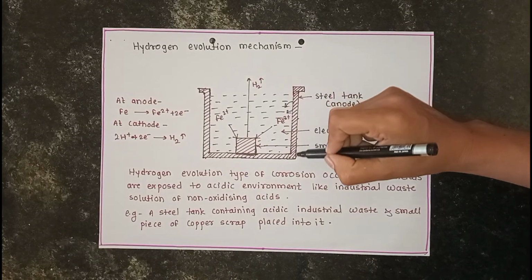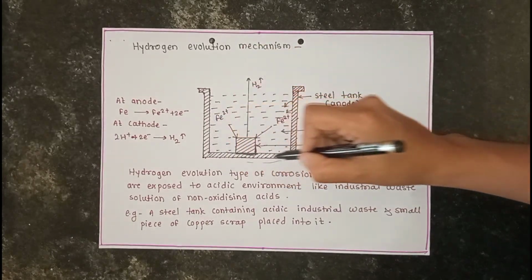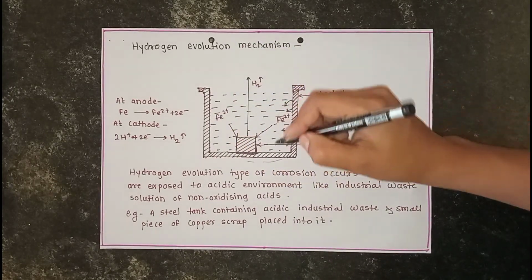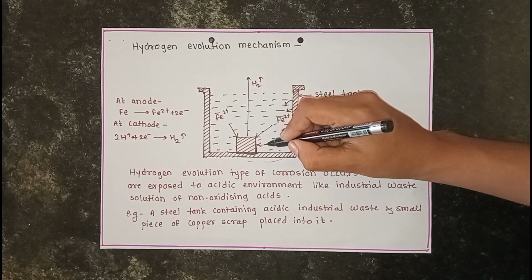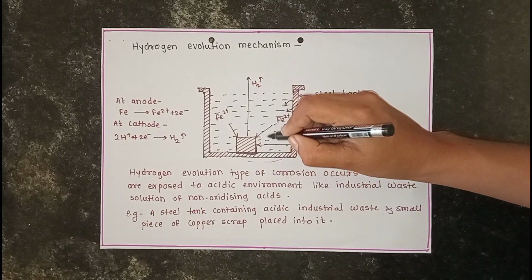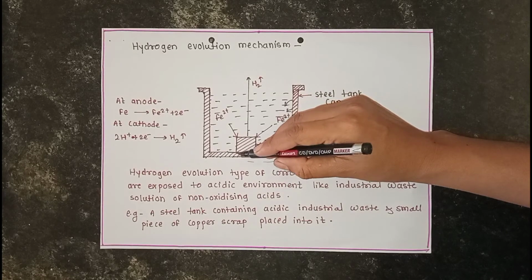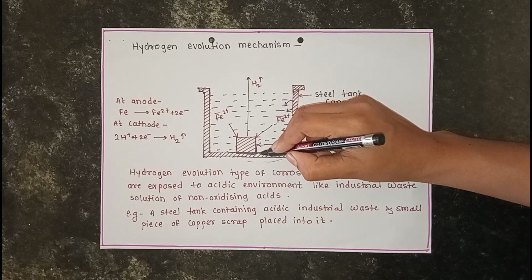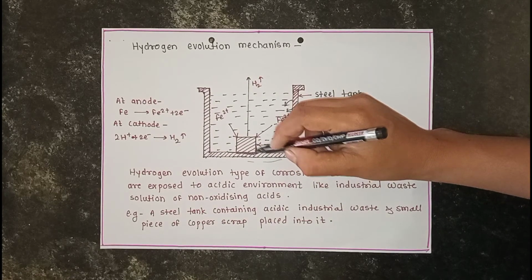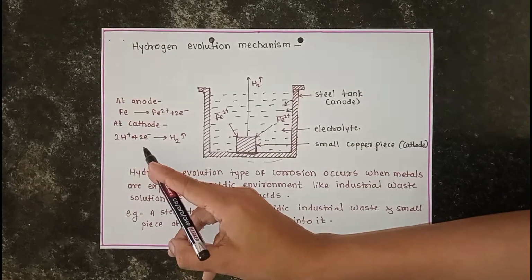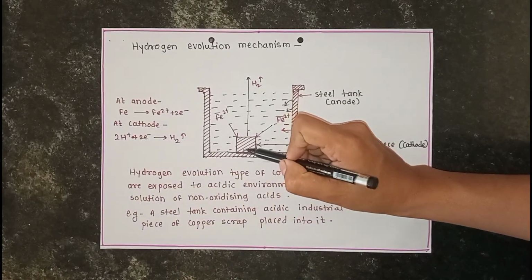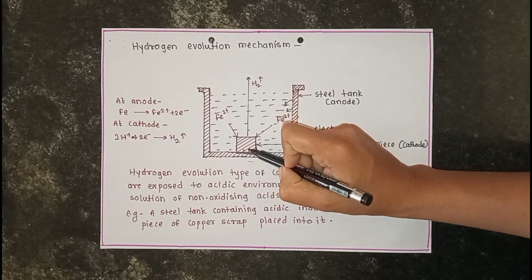These 2 electrons travel through the metal. The electrolyte solution contains H+ ions, and these H+ ions accept the electrons at the cathode, that means the copper piece.